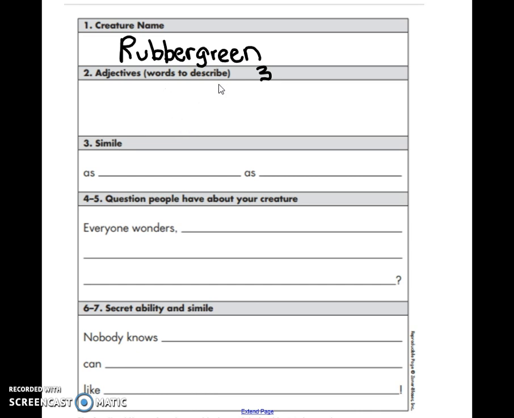So Rubber green, I think, is going to be kind of wet. So I'm going to write the word wet. He's also going to be kind of soft. And he's squishy. So these are the 3 adjectives that I'm going to write to describe my creature.